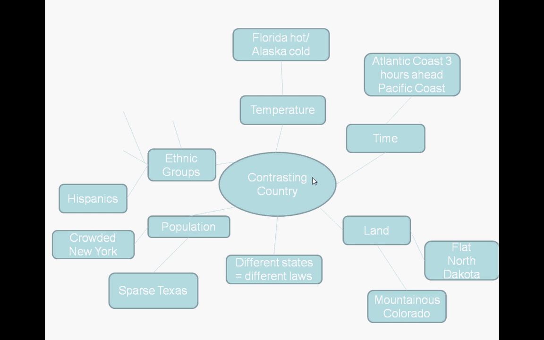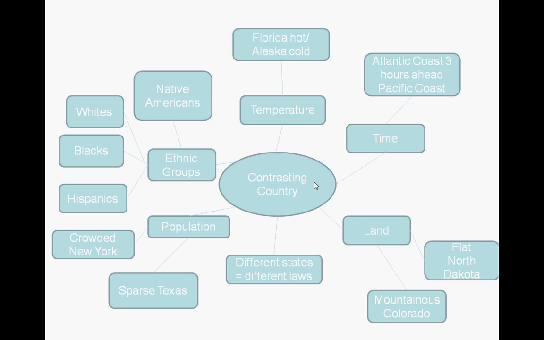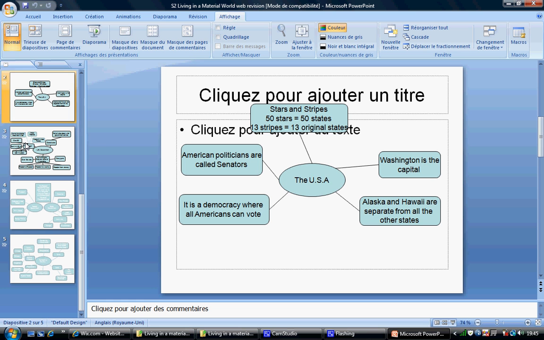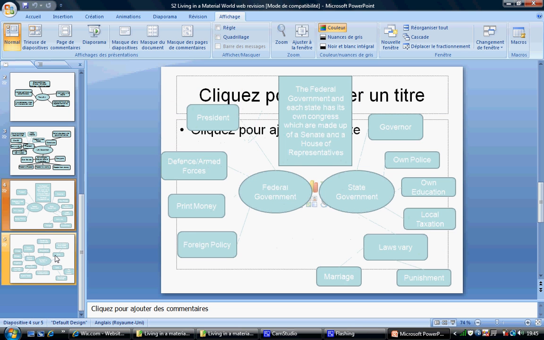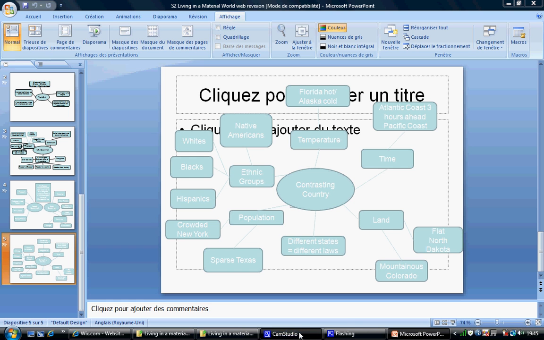And lastly, there are many different ethnic groups. You have Hispanics, which are people who are either born or descended from people who were born in Spanish-speaking countries. Black Americans, white Americans, and Native Americans. So all these different points show how America, or the USA, is a contrasting country. So if you can memorise all these different points in the 4 slides, then you should be set for your knowledge and understanding test.